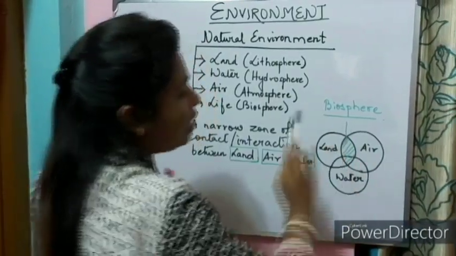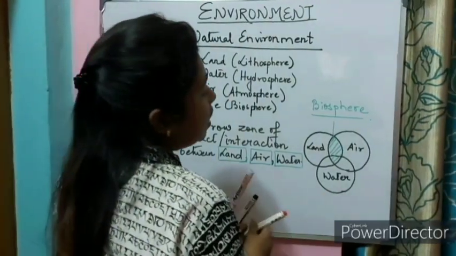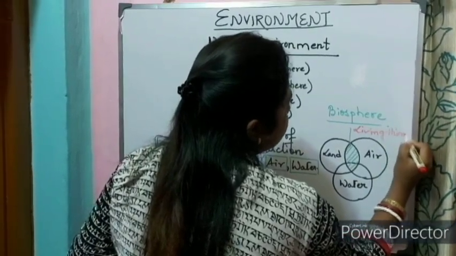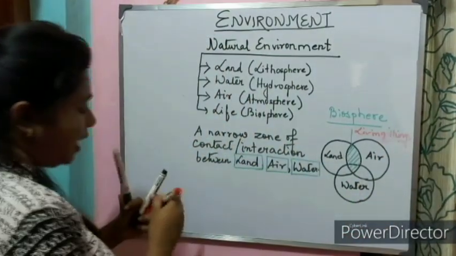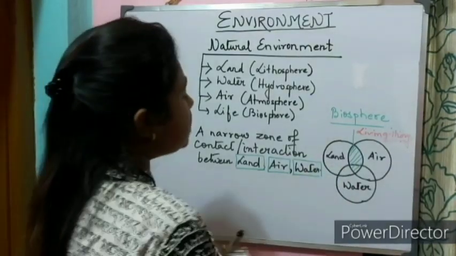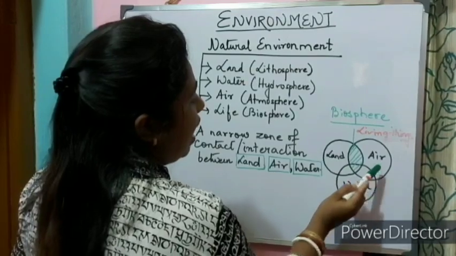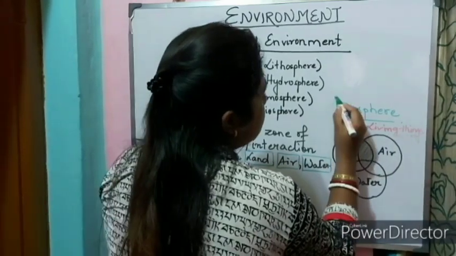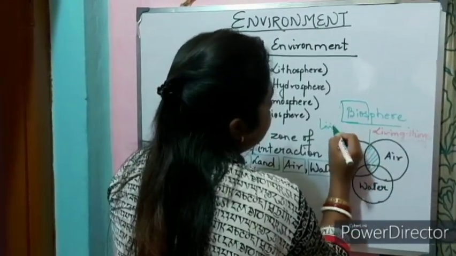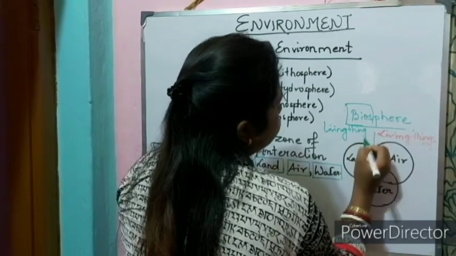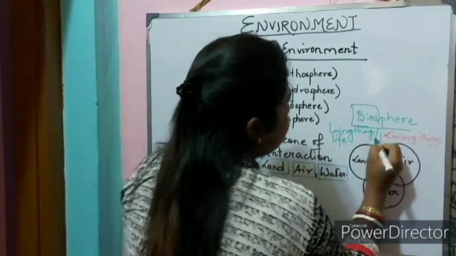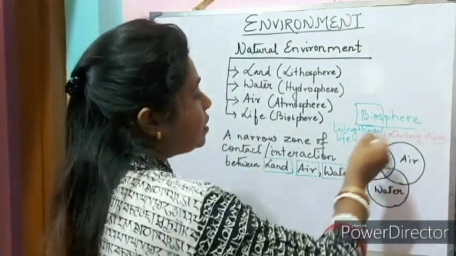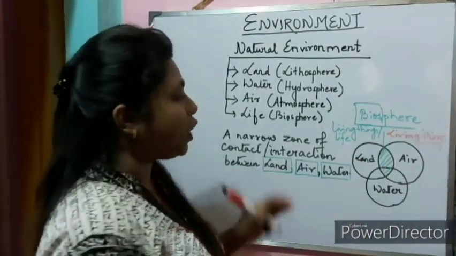This is a zone where we can say that all life forms actually exist. So here we can get the living things. All the life forms literally exist where? In the biosphere. So it is the narrow zone of contact between land, air and water. This is biosphere. So bios means what? Bios means living things or life, you can also say. So in totality, it contains all the living things and also the non-living things, because it's a place where air, land and water can interact with each other.